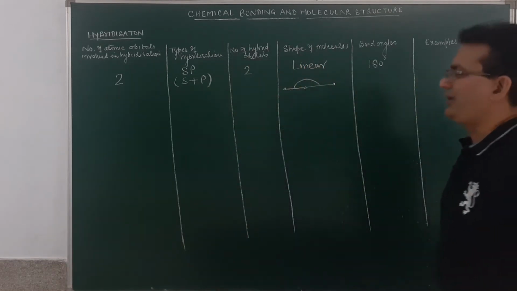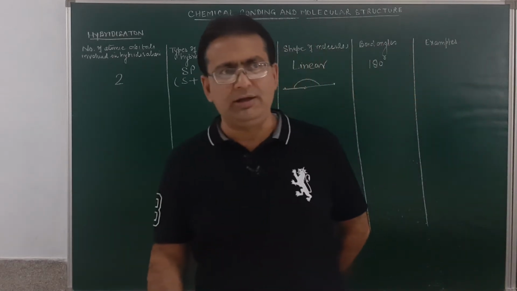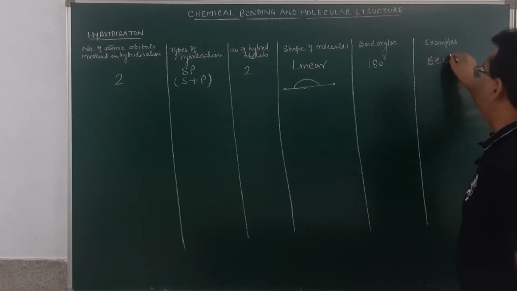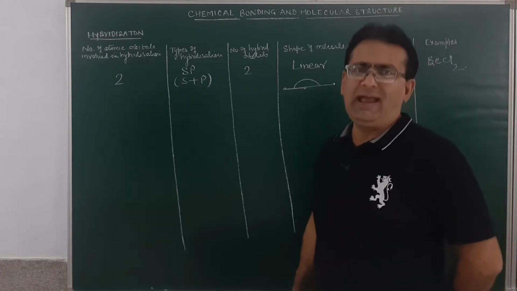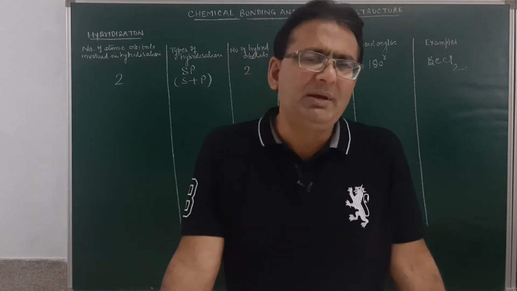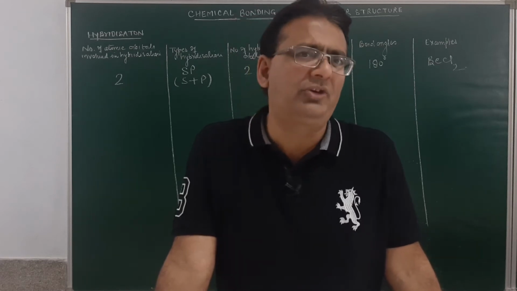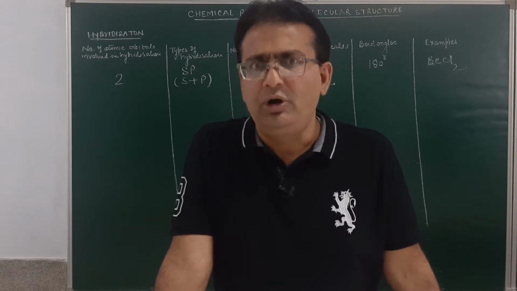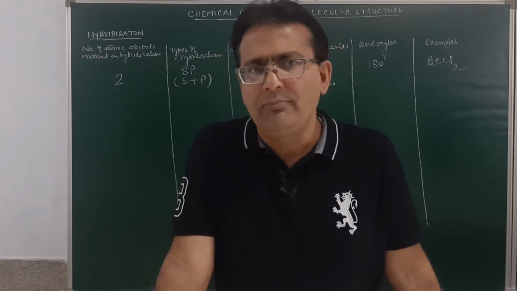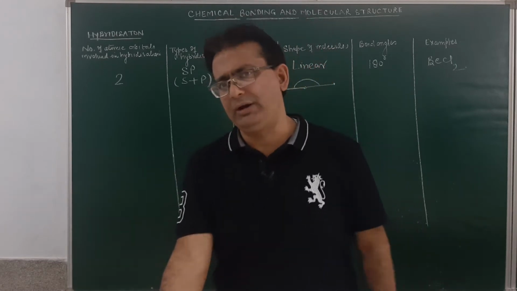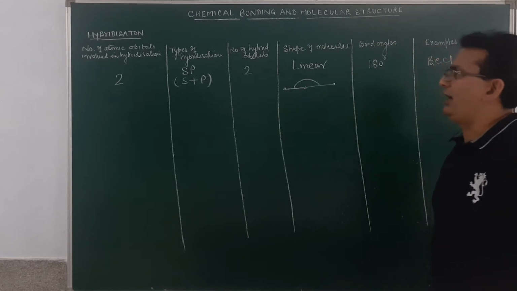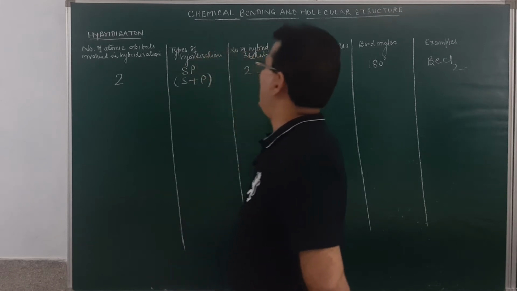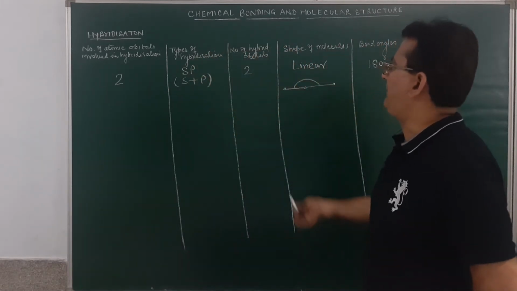Now, an example of hybrid orbitals having a linear geometry is a molecule of beryllium chloride. It has sp type of hybridization. There may be innumerable examples, students, but I will not suggest you learn the examples. In fact, we will learn the trick, the formulas by which the hybridization in a molecule can be determined. But as of now, remember, if the number of atomic orbitals participating in the hybridization is 2, then the type of hybridization will be sp.